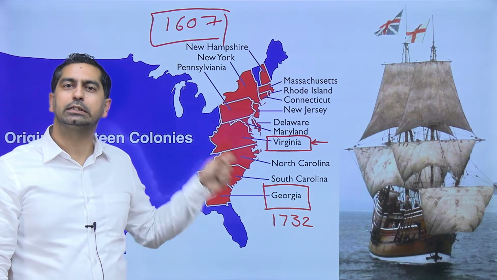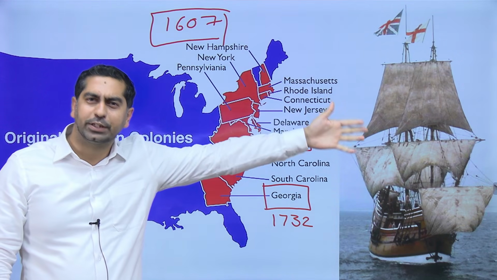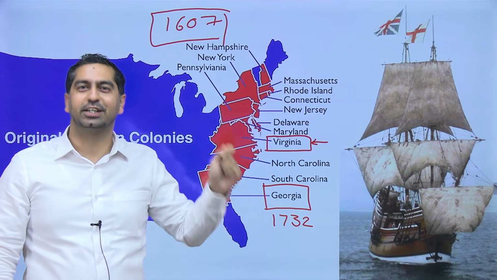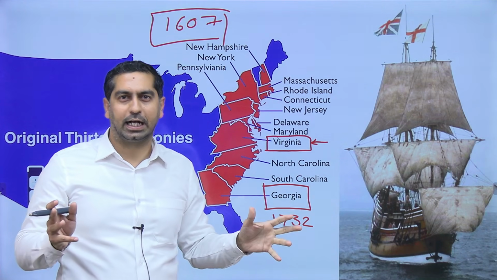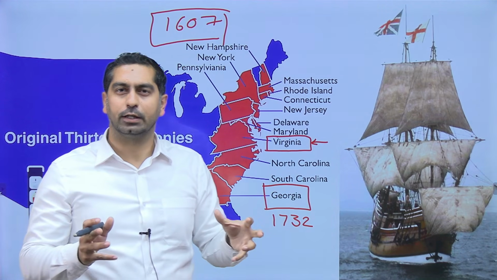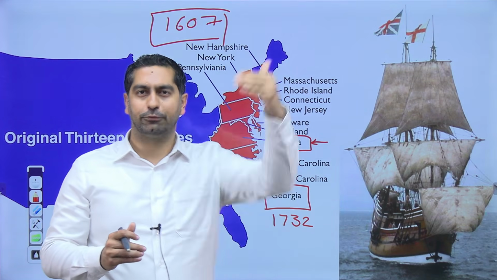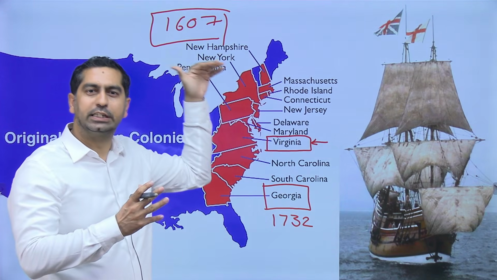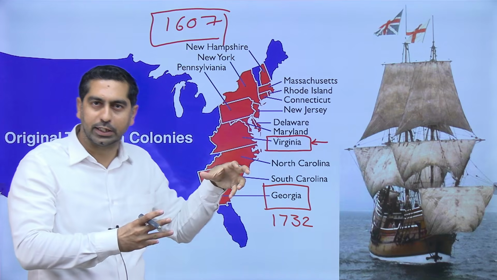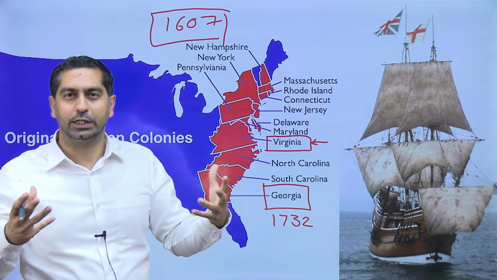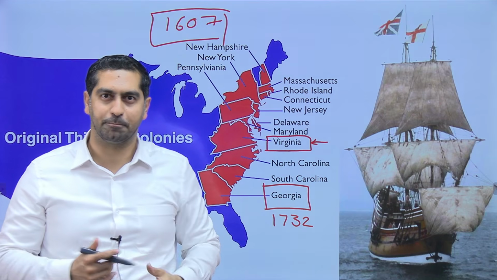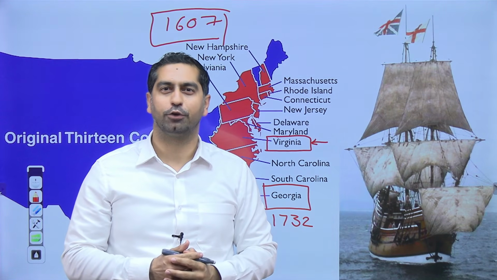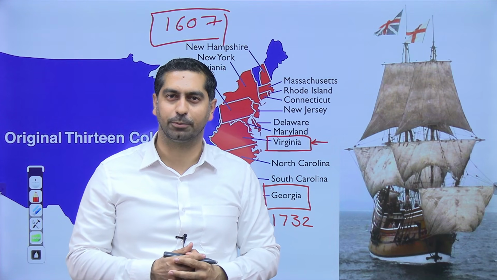Eventually, these 13 colonies were fed up with the British Empire, so they started demanding independence from it. They realized that it would be difficult for them to individually fight against the British Empire. So these 13 colonies came together and formed what we today know as the United States of America. So this is the story of the formation of the United States of America.